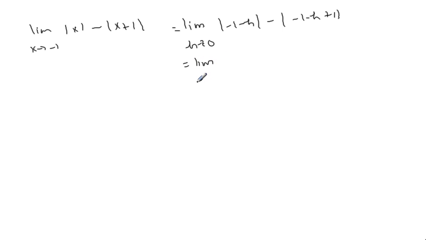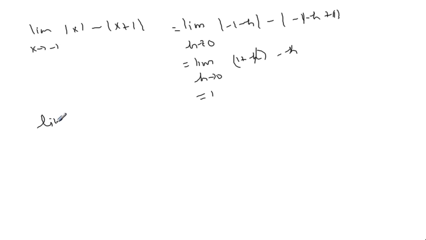Both are negative, so the absolute value is 1 plus h. Now the minus 1 plus 1 cancel and minus h. This and this cancel, so 1.